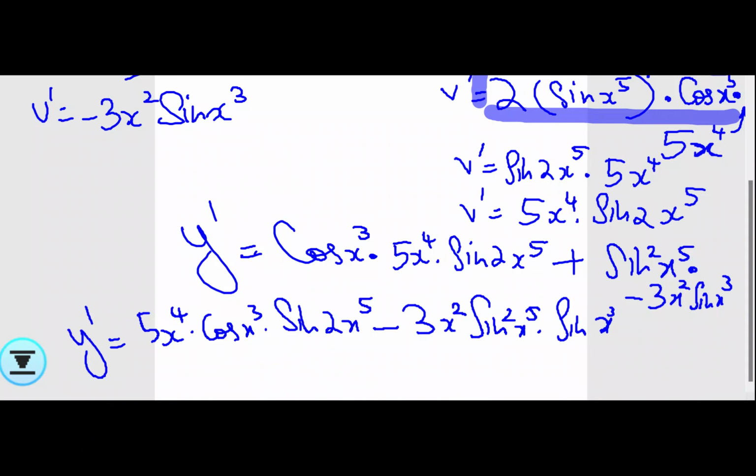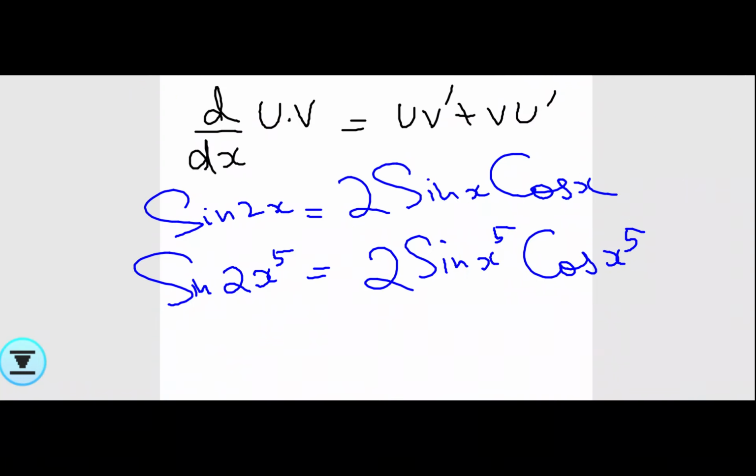Y dash is equals to 5x power 4 into cos x cube into sine 2x to the power 5 minus 3x square sine square x power 5 into sine x cube. Correct. Now take down the next question.